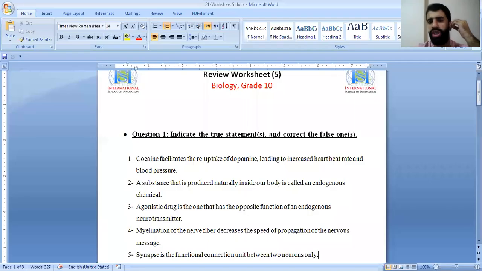Here is the review worksheet 5 about the nervous system. Question number 1: indicate the true statement or statements and correct the false one or ones. Let's start with Adam. Adam, the first one. Cocaine facilitates the reuptake of dopamine, leading to increased heart rate and blood pressure.